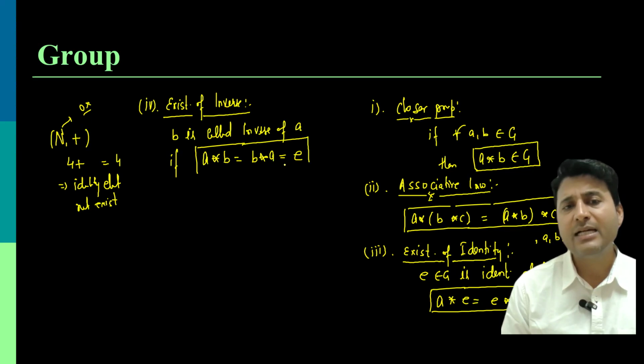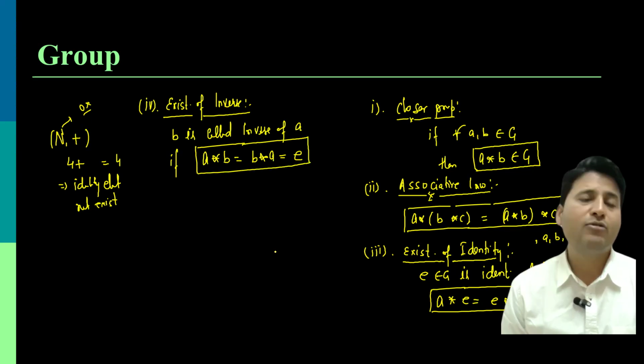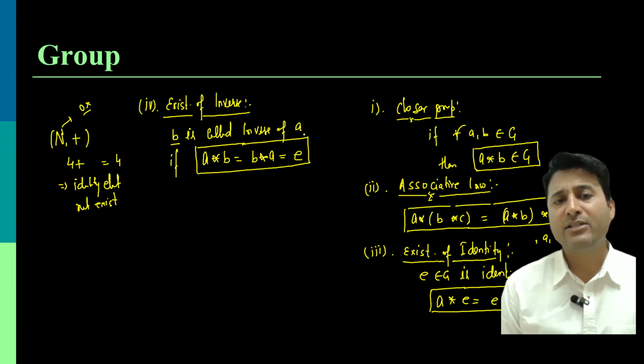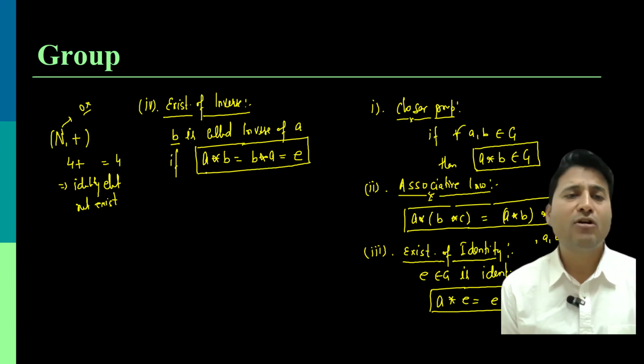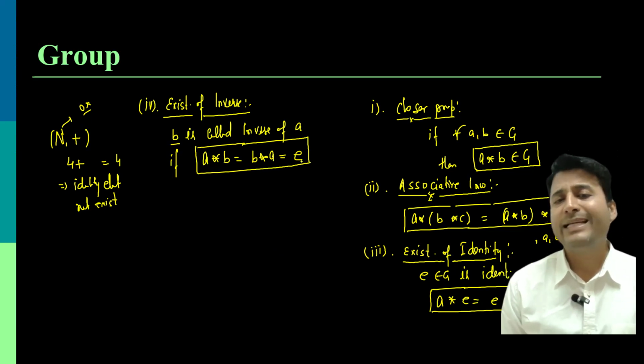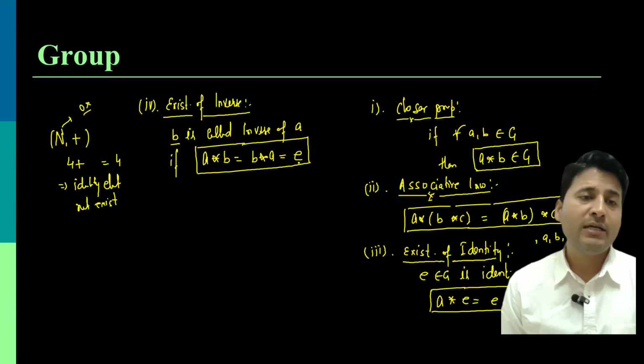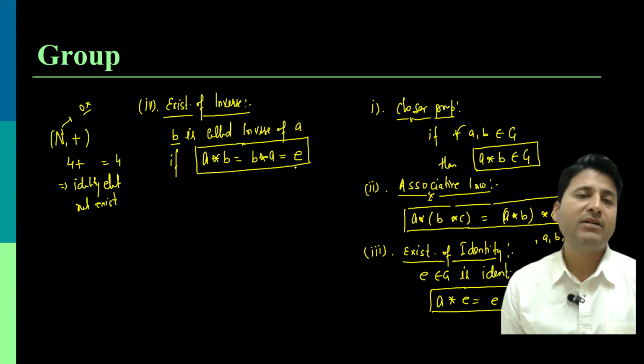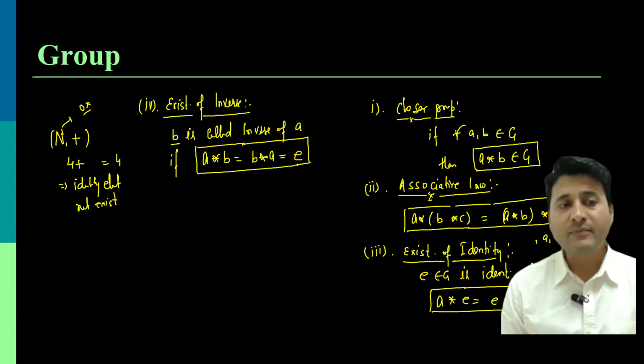In this case, we call B the inverse of A. When A is operated on B, we get the identity as the output. When B is the inverse of A, then A is also called the inverse of B.